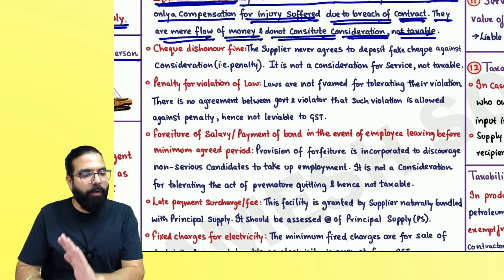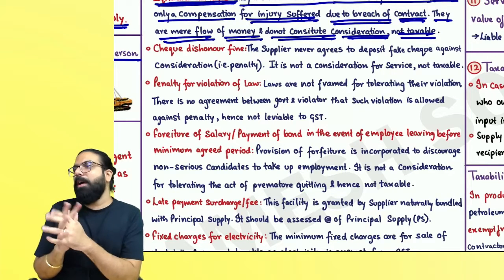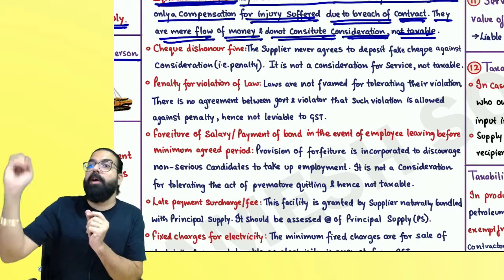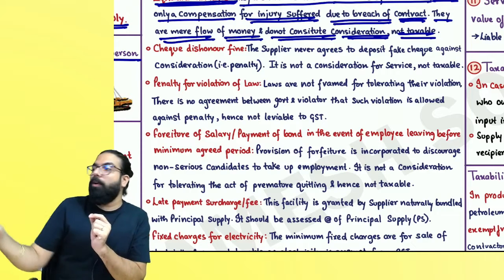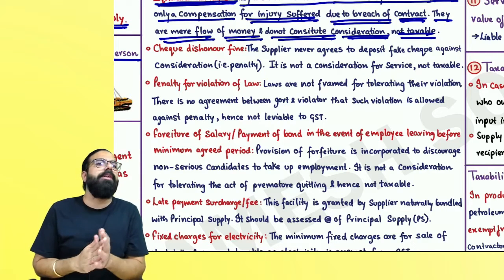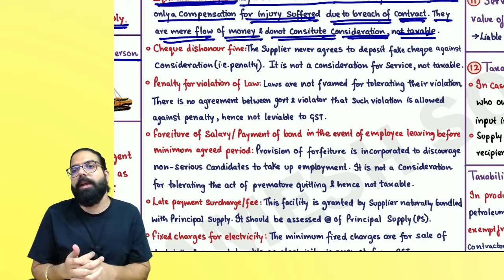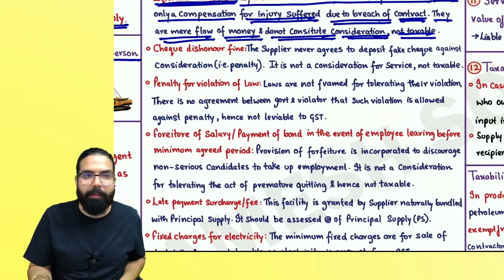Liquidated damage, whenever I receive, I have not agreed that I am agreeing to tolerate an act. I am not agreeing to tolerate you not supplying on time. No, it is not that agreement. Whenever you receive liquidated damage, remember one thing, it is not taxable. Can we go ahead, everyone?